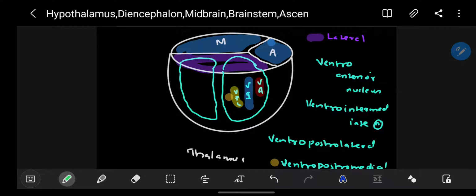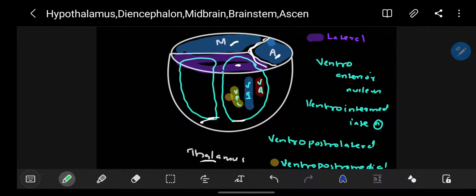Here I would like to add something about the thalamus. So in the thalamus, this is a Y-shaped white matter. You are having anterior, this is medial, and this is lateral. In the lateral you are having two nuclei, ventral and dorsal.